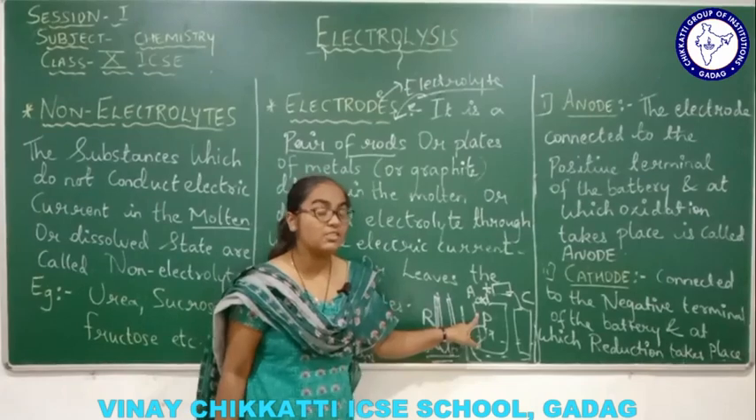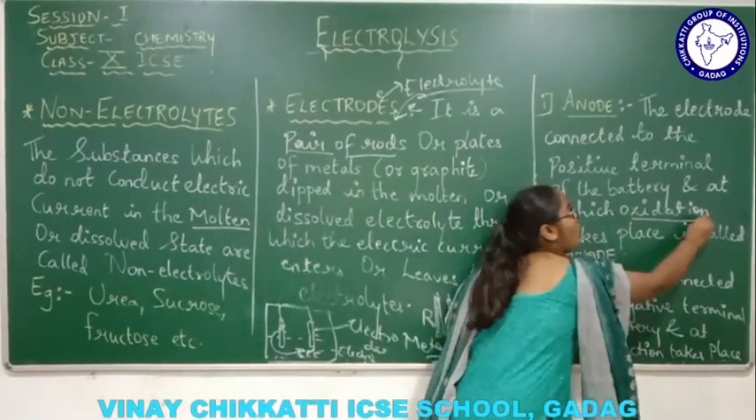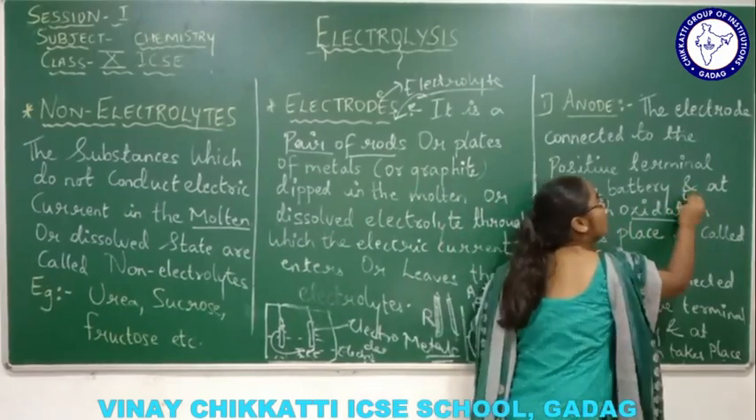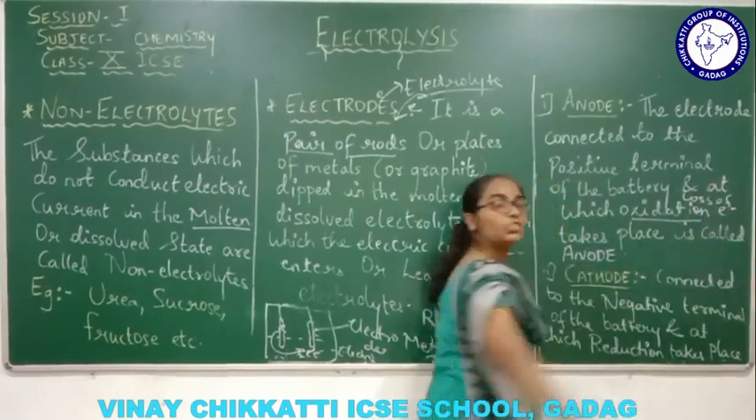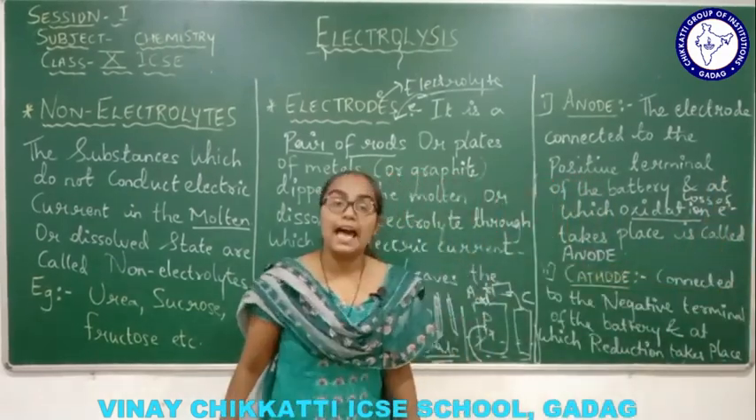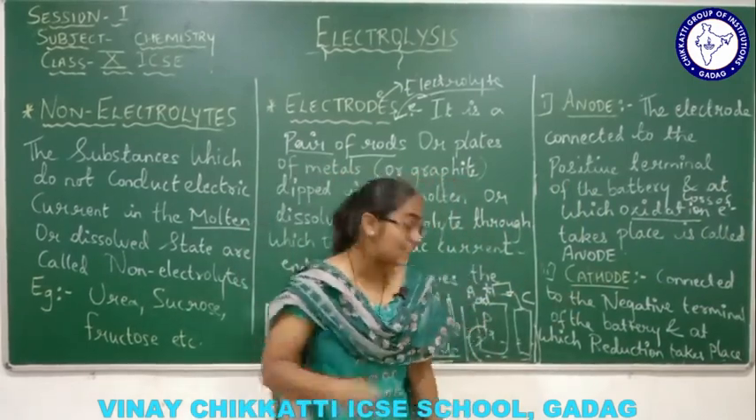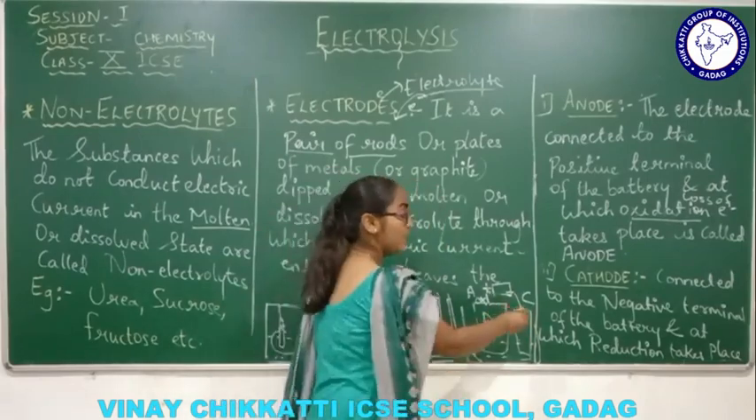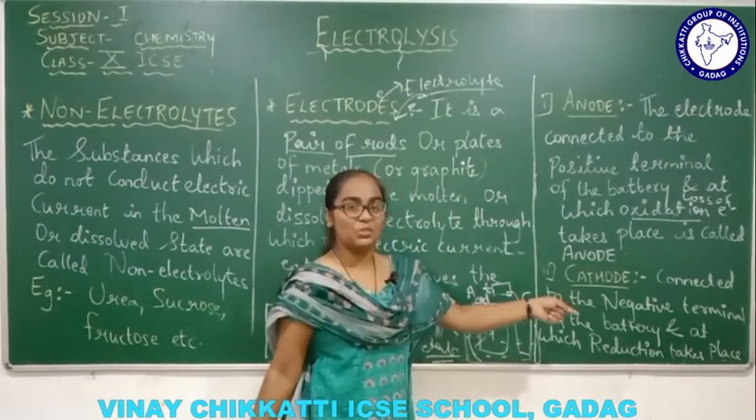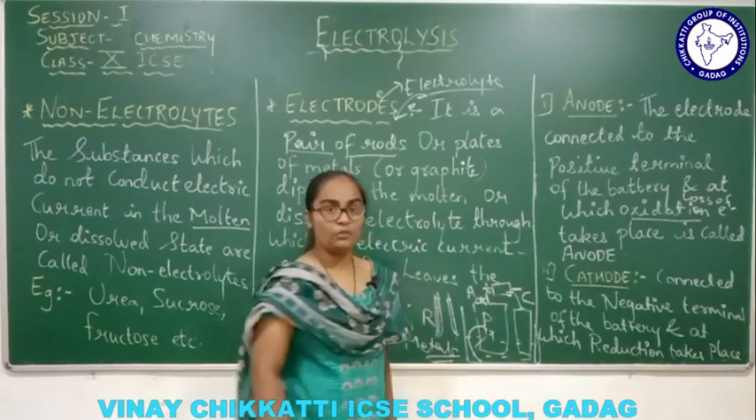What is oxidation all about? Oxidation is loss of electron. Oxidation is, here I will write, loss of electrons. Loss of electron will take place at anode, right? Now cathode is the second electrode, and exactly opposite to anode is cathode, right? Cathode will be connected to the negative terminal of the battery.